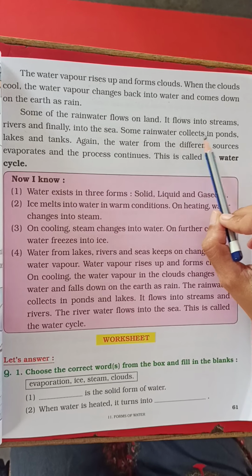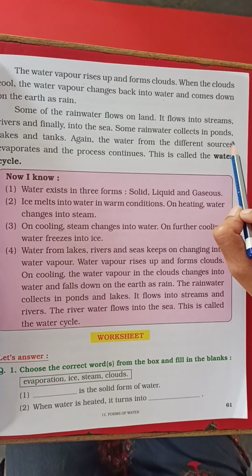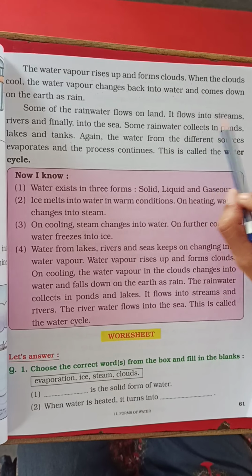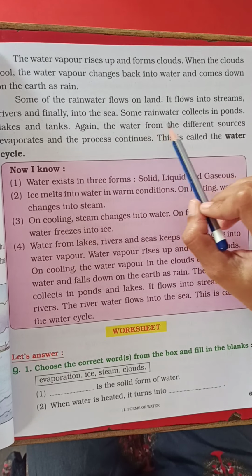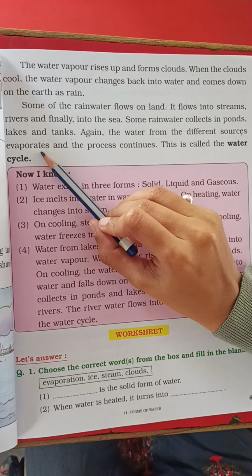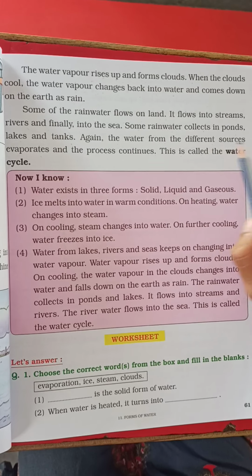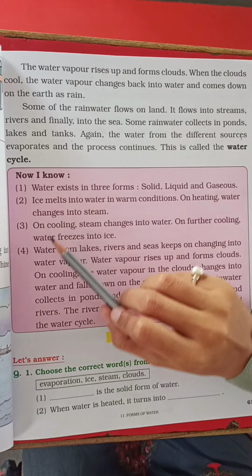Some rainwater collects into ponds, lakes and tanks. You can see there are many small lakes, tanks and ponds. Again, the water from the different sources evaporates and the process continues. This is called the water cycle. So, this is the process of the water cycle.